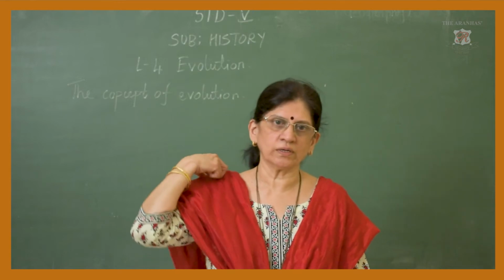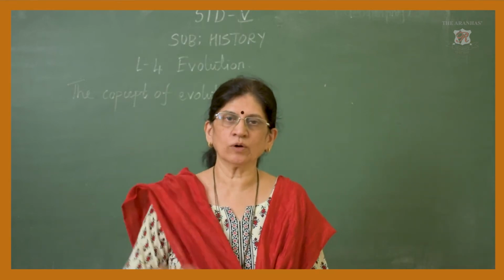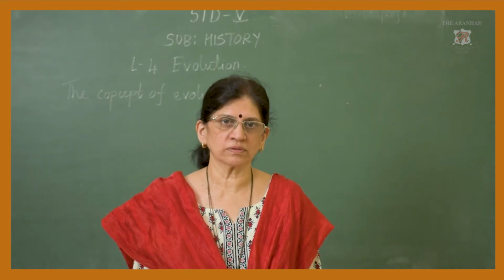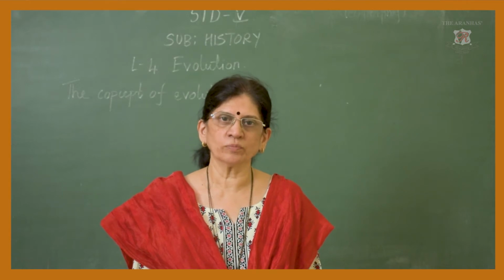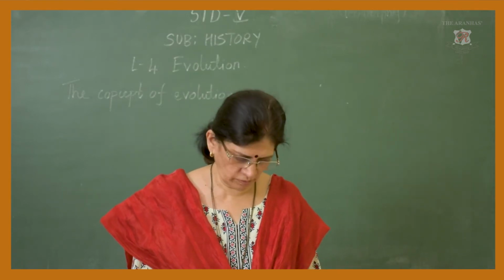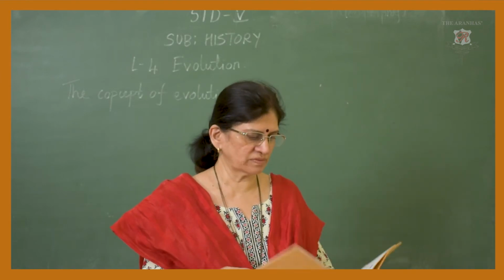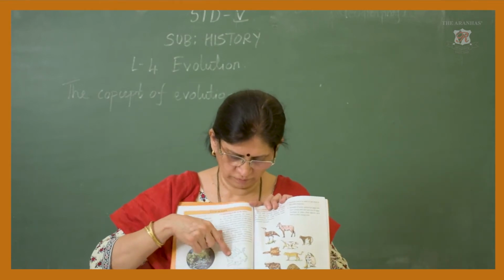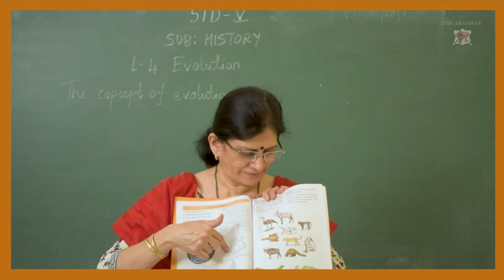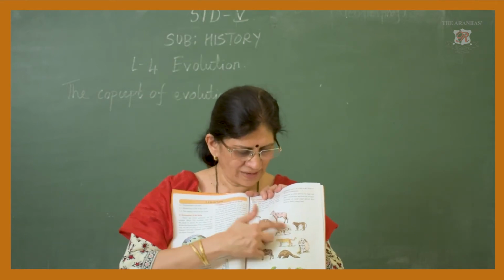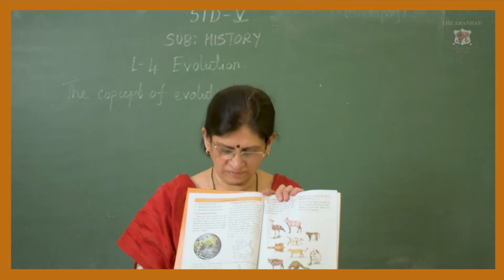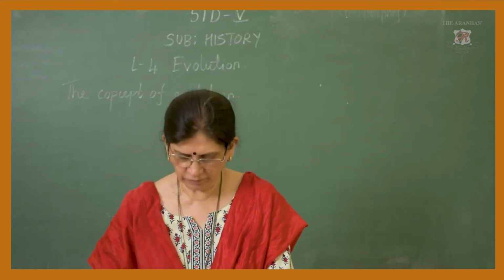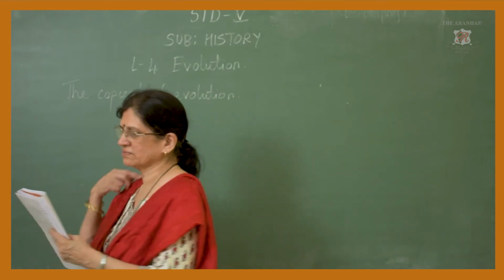Children, in the previous lesson we learned how Earth was formed, how the unicellular animals were formed. First they appeared in water, and then from the unicellular animals we got the multicellular animals. I have shown you the picture also here. This is the unicellular protozoa which has only one cell, and from there these animals evolved. Evolved means development slowly and gradually. So evolution means, I'll just read it off first.